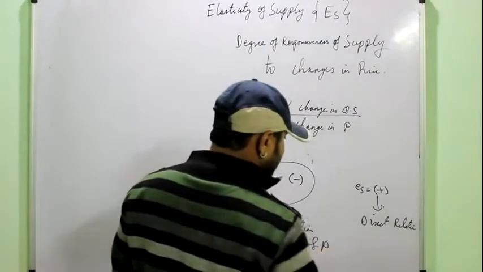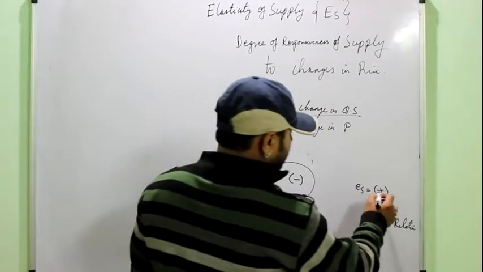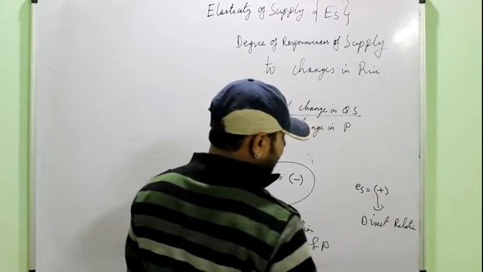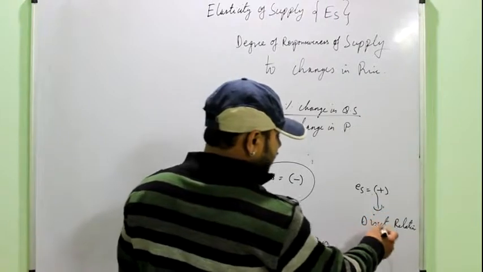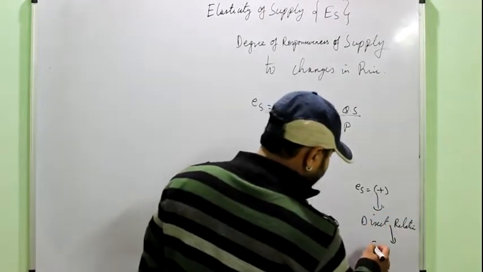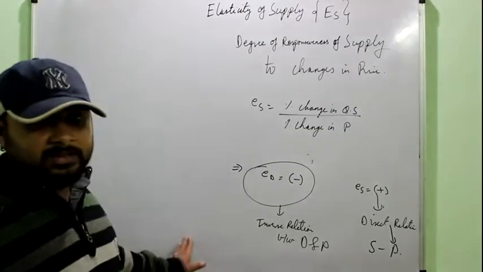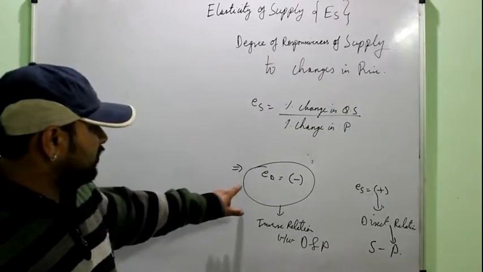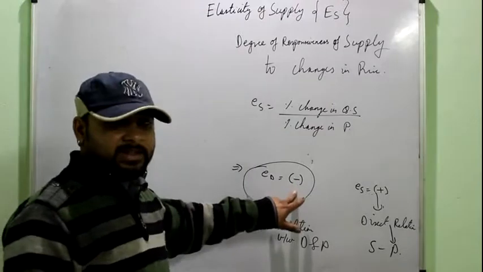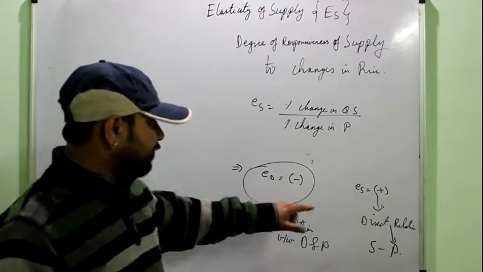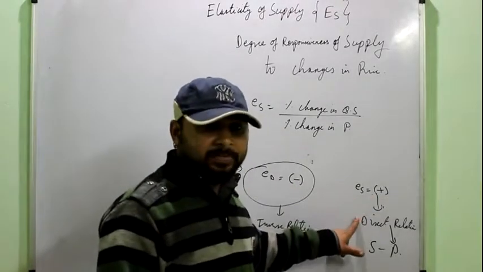Inverse relation between demand and price, while the positive sign associated with the elasticity of supply is due to the direct relation between supply and price. This question can also be asked from you: what is the significance of the negative sign associated with elasticity of demand and the positive sign associated with the elasticity of supply?